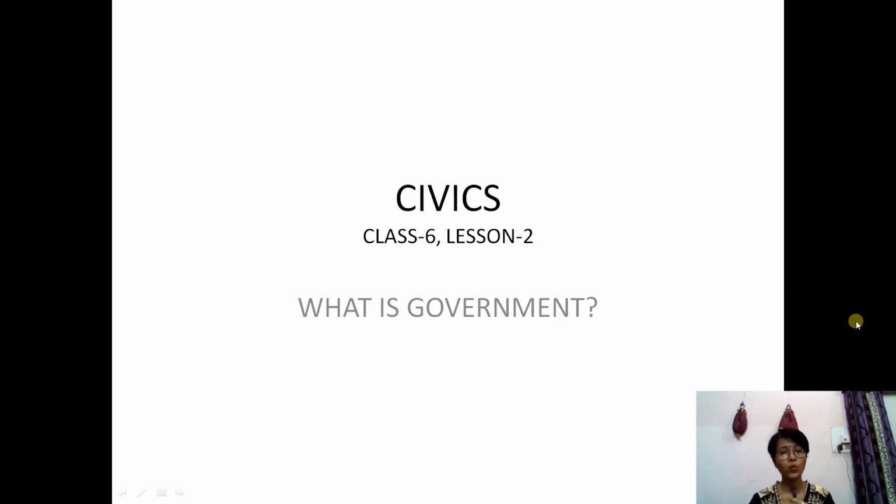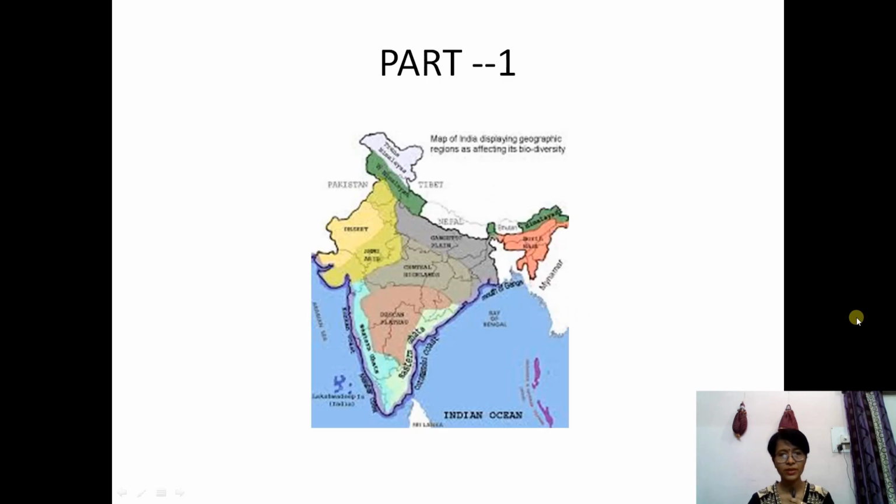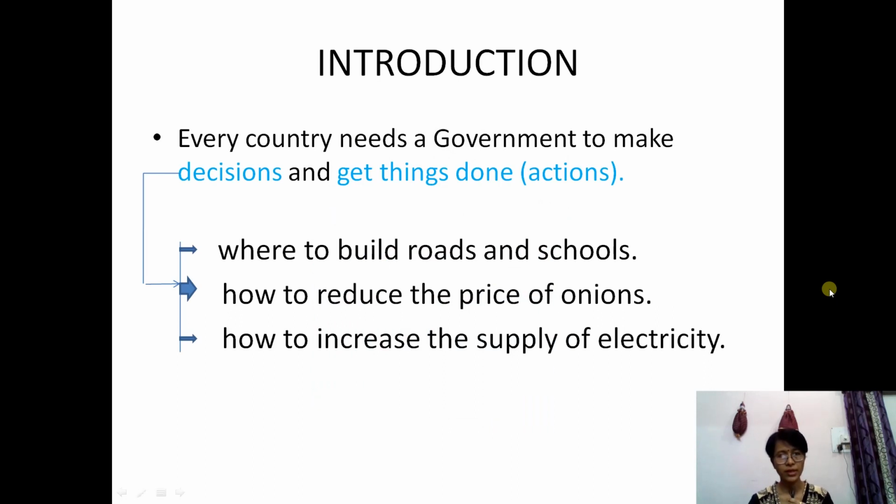I'm going to start: what is government. So here in this chapter you have to learn about the government of our country. Here one map of our country I have shown here, and this is part 1 of the chapter. In this chapter you have to learn about what government used to do and what is government. In the introduction part, why actually government is required in one country, that part only we'll discuss.